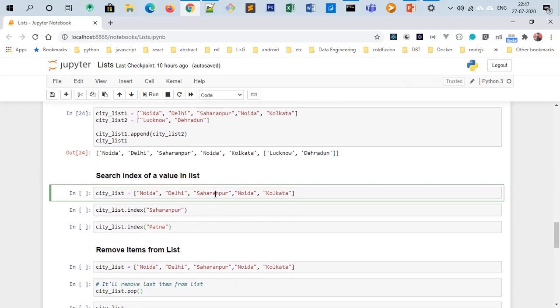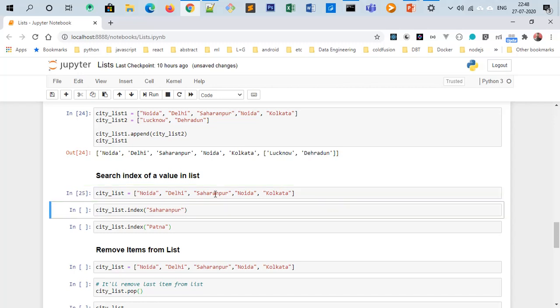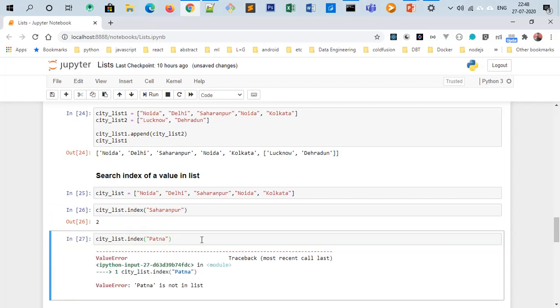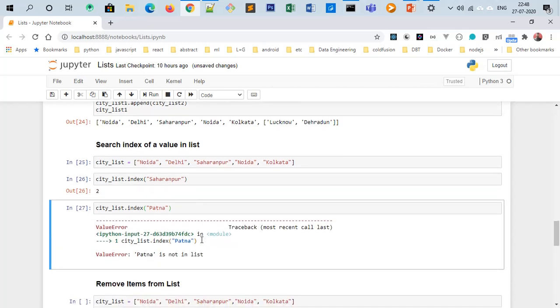Search index. If you want to search the index of a particular item in the list, then you use the index method. So if we check the index of Saharanpur, Saharanpur is at index 2: 0, 1, then the second index. But if you check the index of an item which does not exist in the list, then it will throw an exception. We will handle this exception when we study exception handling in Python.